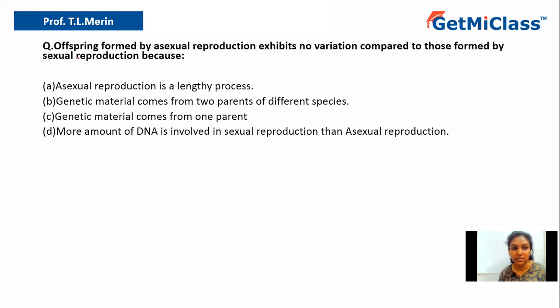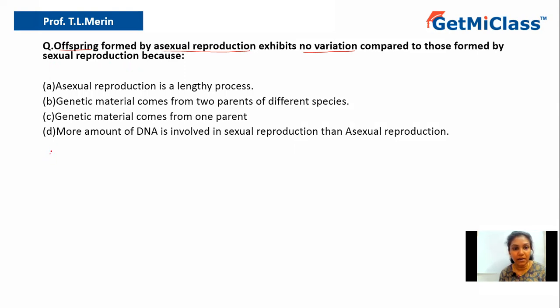So let us try to understand. It says the offspring formed by asexual reproduction exhibit no variation compared to those formed by sexual reproduction. So we are asking why the offspring produced by asexual reproduction do not show variation, whereas the offspring formed by sexual reproduction show variation. So what is the reason? Okay, so first let us understand.